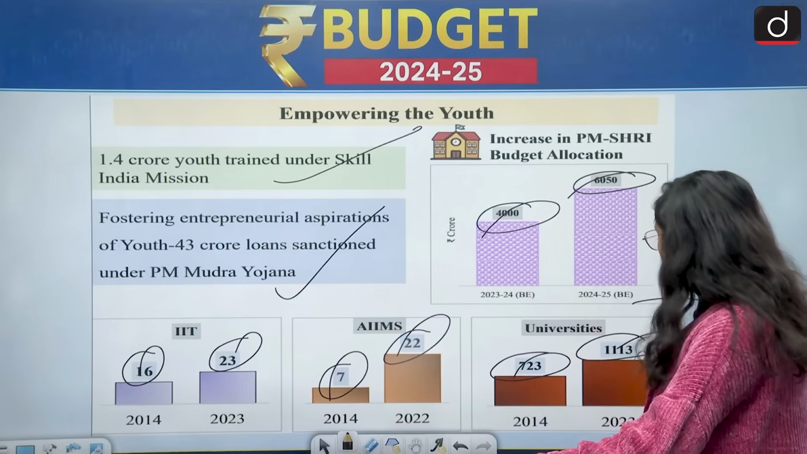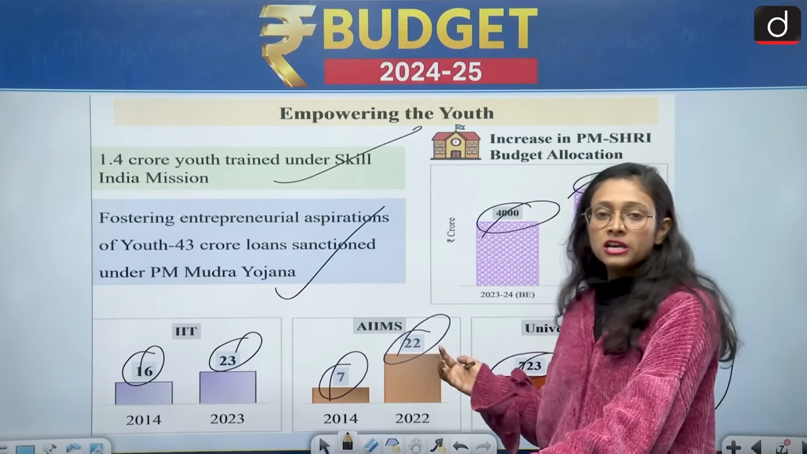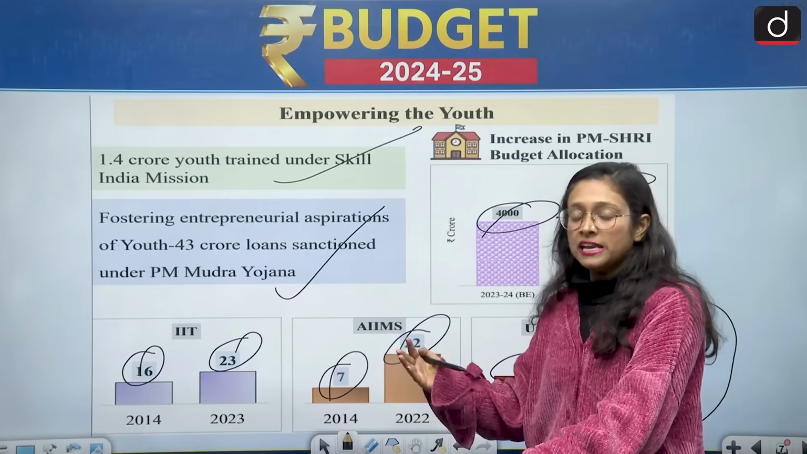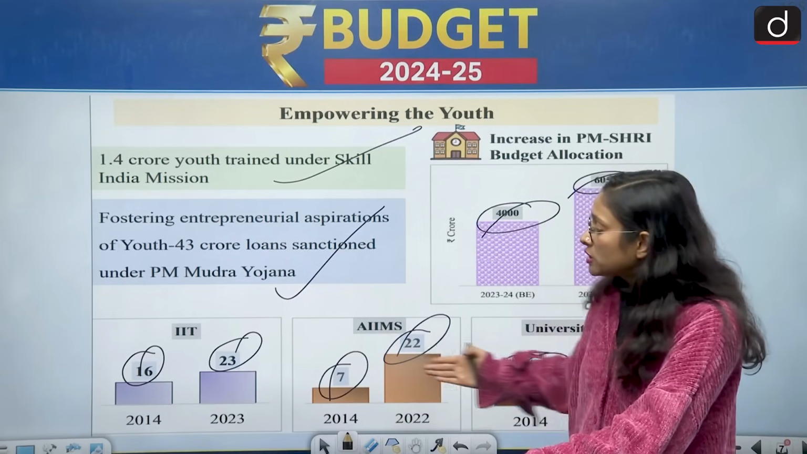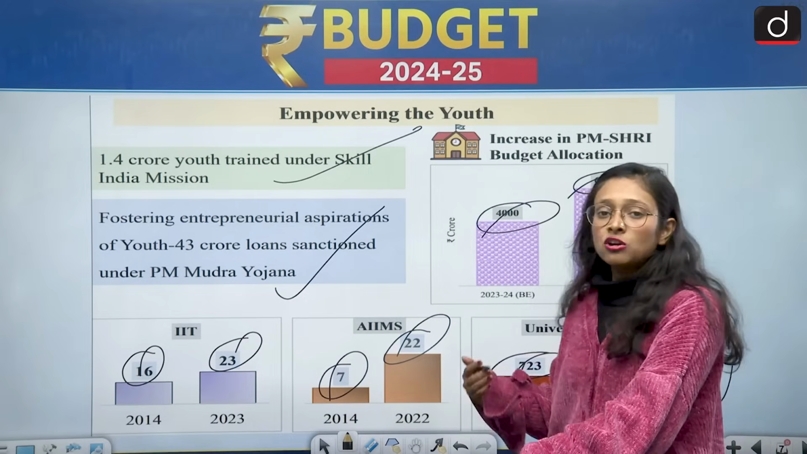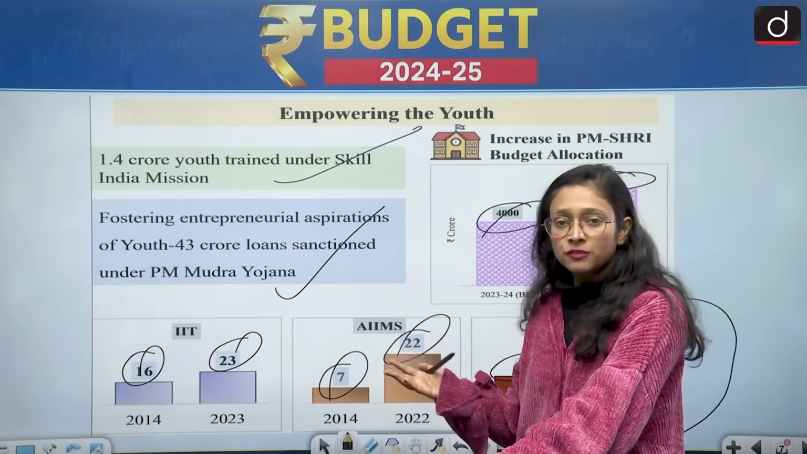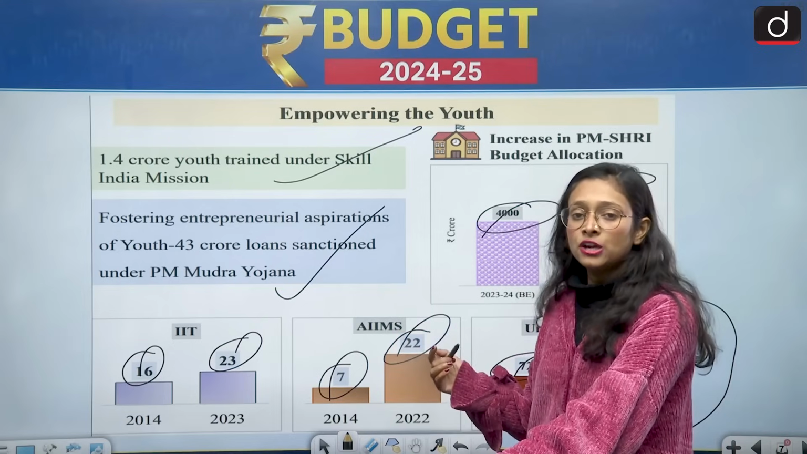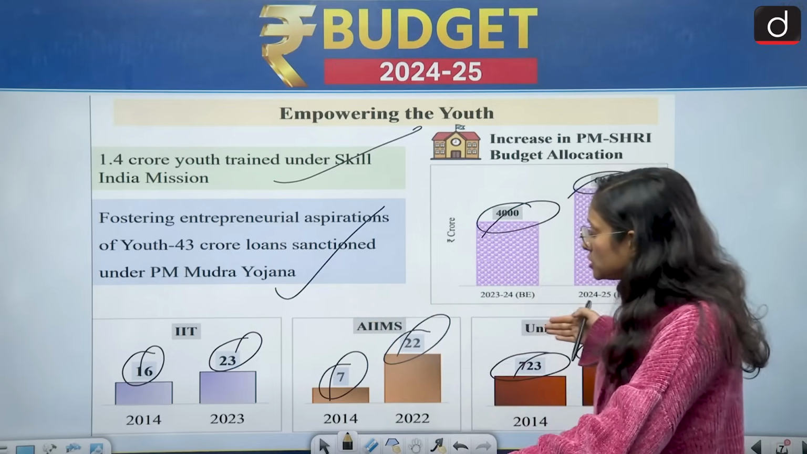So what does all this data show? All these data show that we are improving in a positive direction. But when it comes to the education sector, these numbers are not satisfying according to the population of India. So the government of India has to work a lot in this education sector.